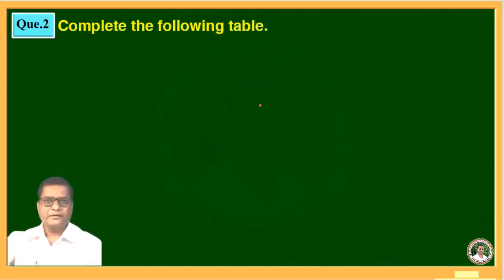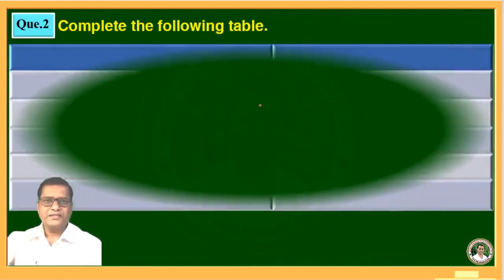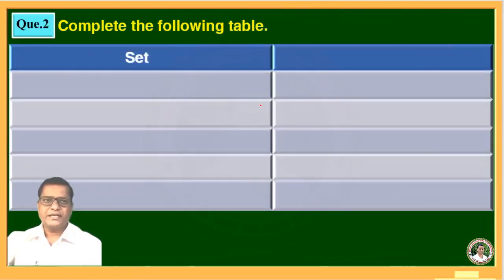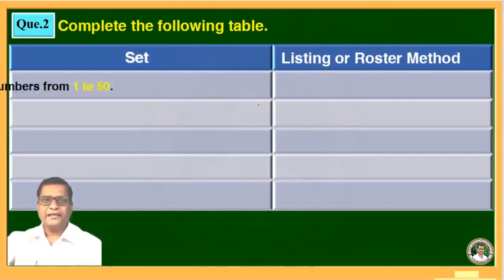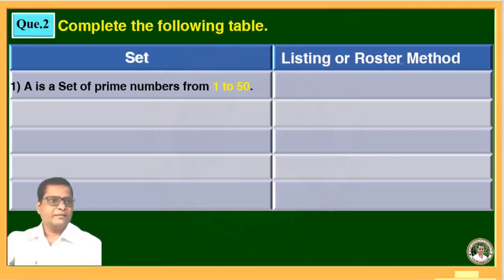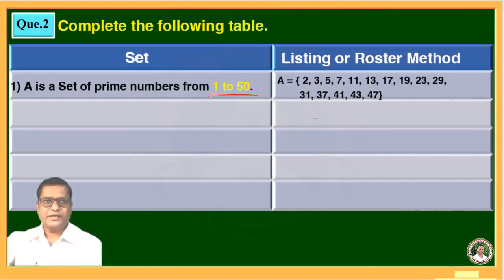following table. Here one table is given and in this table some examples on set are given, and write these sets in the listing or roster method. First example is A is a set of prime numbers between 1 to 50. We know the prime numbers between 1 to 50. Therefore, the answer is 2, 3, 5, 7, 11, 13, 17, 19, 23, 29, 31, 37, 41, 43 and 47. All these are the prime numbers from 1 to 50.